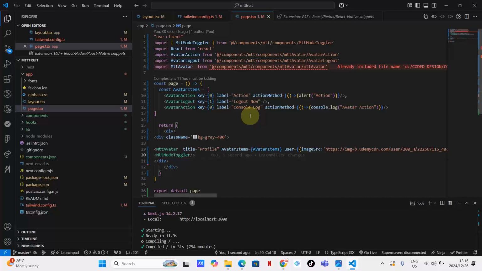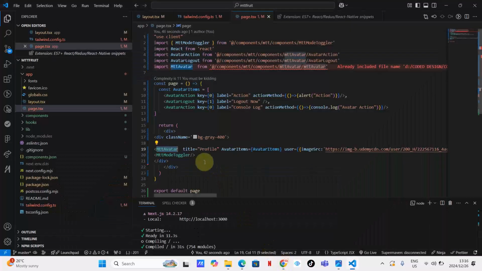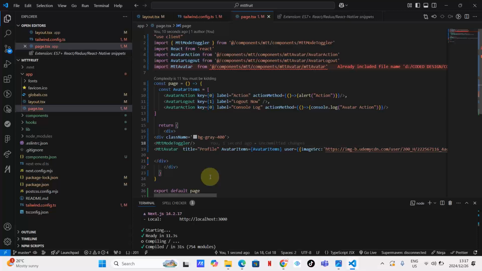So what I want to do is start with the Mtt avatar, which is this one, and after that I want the Mtt toggler. But it looks like visually we are starting with the Mtt toggler then the Mtt avatar. Let me just check that. What might be the reason? As you can see, guys, nothing changes. That's not much of a problem.